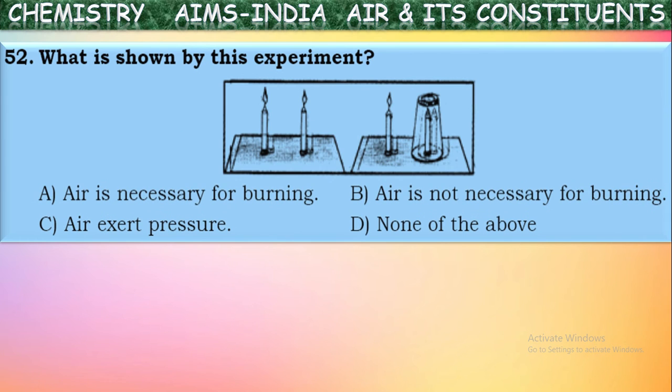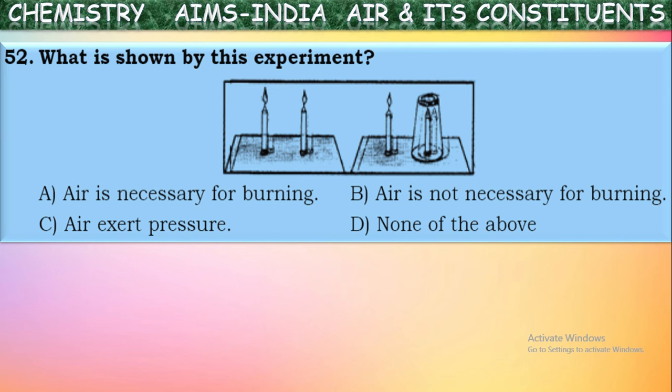one more. What is shown by this experiment? See the experiment here, what they have mentioned. They have taken two candles. They lit them. Now on one candle, they inverted a glass jar. Then after a few minutes, the candle on which the glass is inverted is put off. So from this experiment, what can we prove?